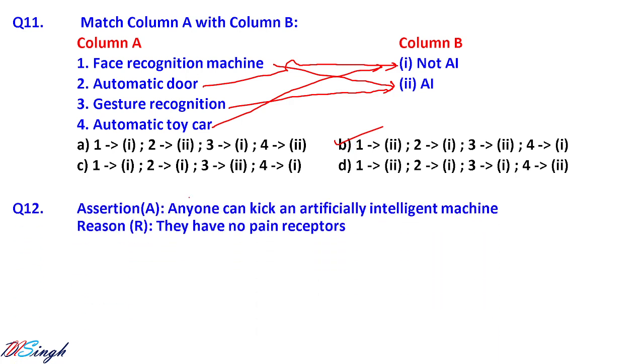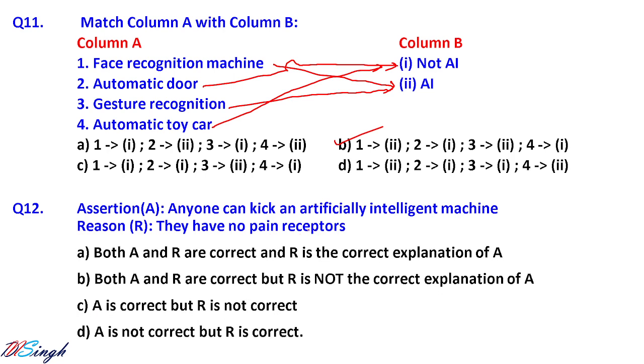Let us go for question number 12. Assertion: anyone can kick an artificially intelligent machine. Reason: they have no pain receptors. Okay, so I think the first option is wrong. Why would you kick an artificially intelligent machine? And they have no pain receptors. That is correct, because that is not a live thing. They do not feel pain.